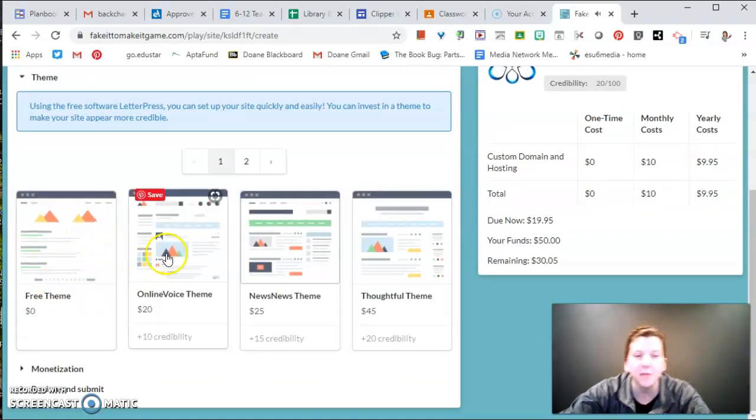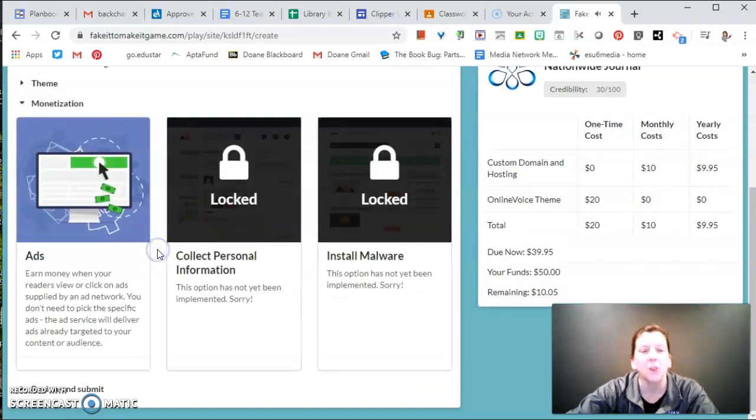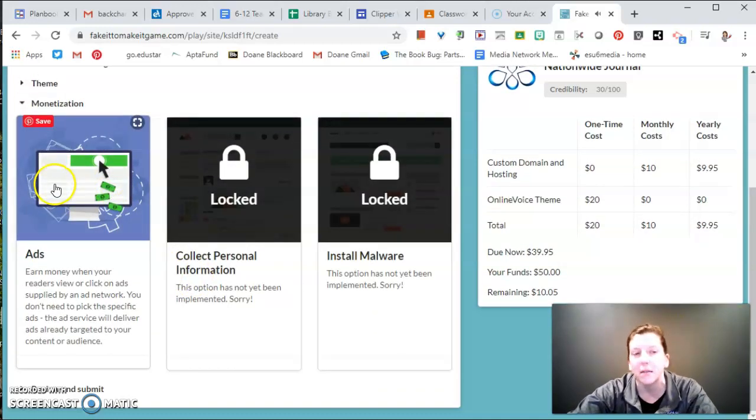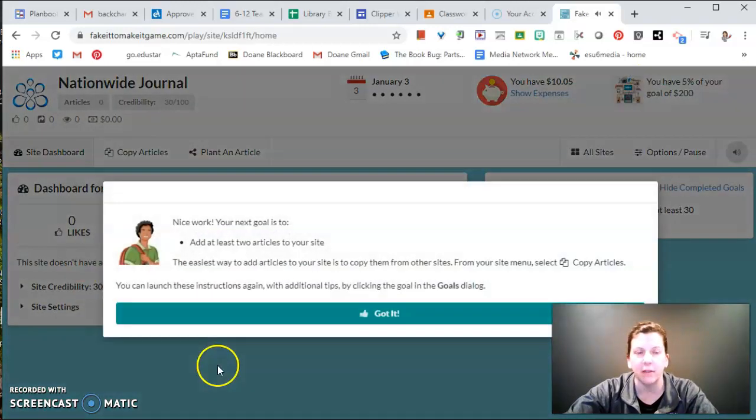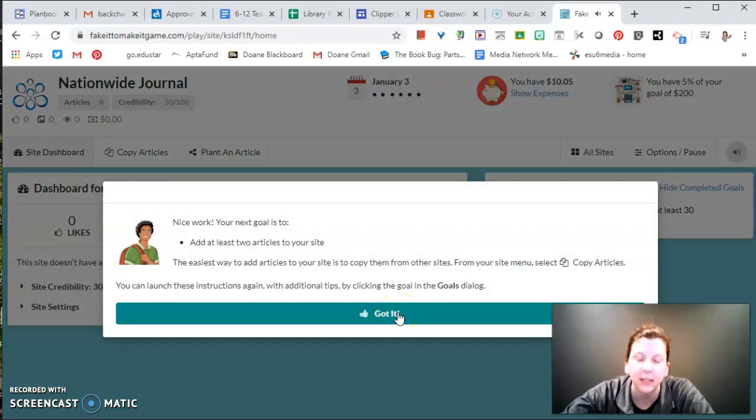Pick a theme. I'm going to pick the online voice. It's going to cost me some money, but remember, it's going to be all worth it. So, I'm going to click some ads. There we go. Review and submit. I'm going to create this site right here. Now, nice work. I got in. My credibility rating is at least 30.